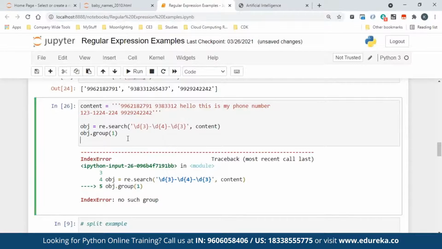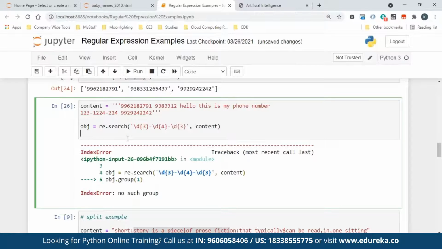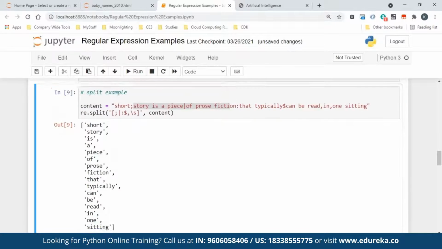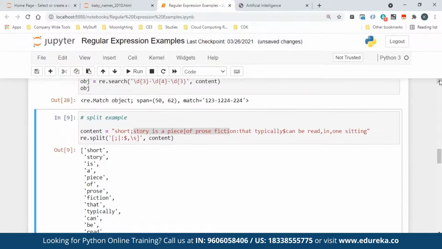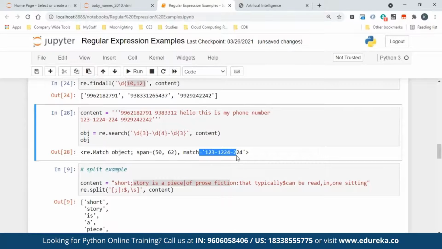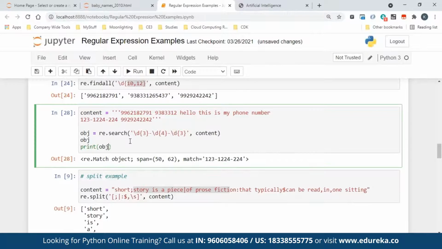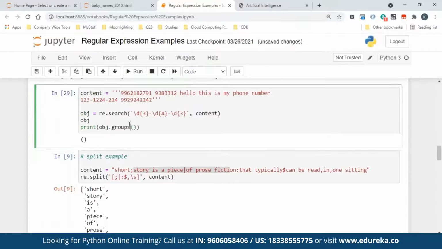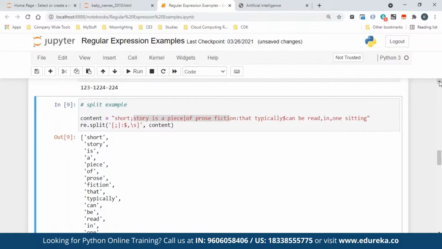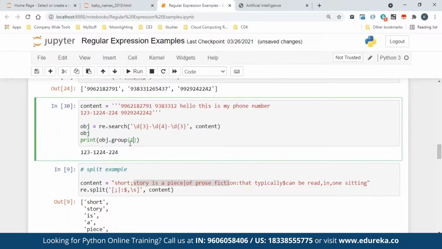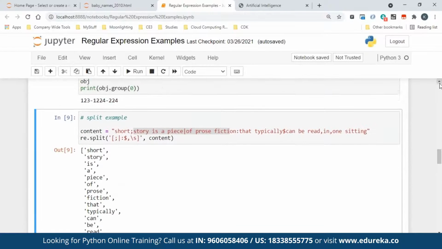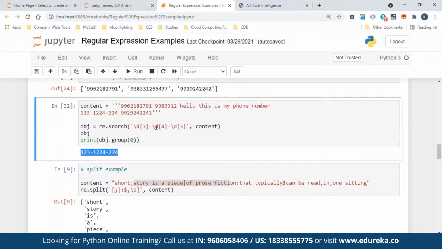Okay, see, when it doesn't match, what happens? So one thing you should be very sure about is whether it is matching or not. Whenever it matches, it will give you something like this object. And the way to look at it is object dot groups, and this groups has nothing. There's another function, group. So for this particular thing, there is no 1. I think it is 0. So you can see the first match is 0th. So this is how you can print the required match rather than seeing the regular expression object.